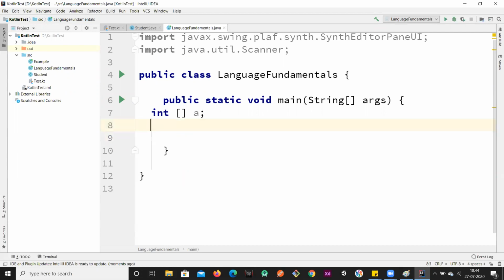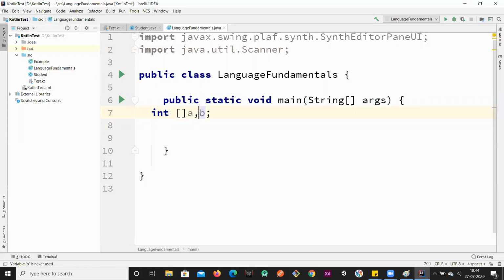If you have two arrays to be created, then what you have to do is, if you have two arrays, we can just provide these two arrays. It will create one integer array and one int b. So it will be creating one integer array, one integer variable, because this square bracket is only for this a.